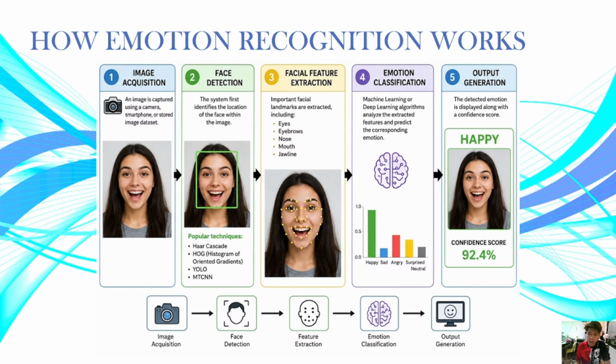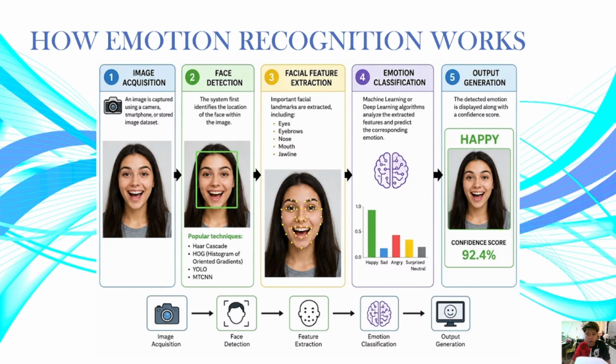Next, we're going to continue with our emotion classification. Machine learning or deep learning algorithms analyze the extracted features and predict the corresponding emotions. The extracted features are processed by the machine learning, or ML, or deep learning model. The model compares the detected facial patterns with previously learned emotional patterns and predicts the most likely emotion. The purpose of this one is that it analyzes the facial features and predicts the emotional state of the person.